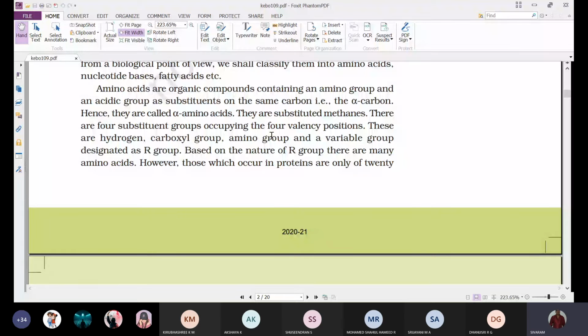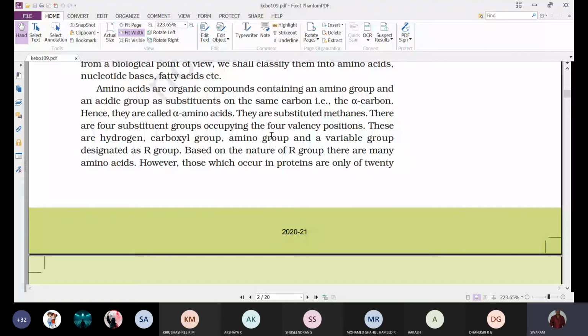What is the valency of carbon? Can anyone tell? Four, sir. Yes, four. That means how many bonds can it form?